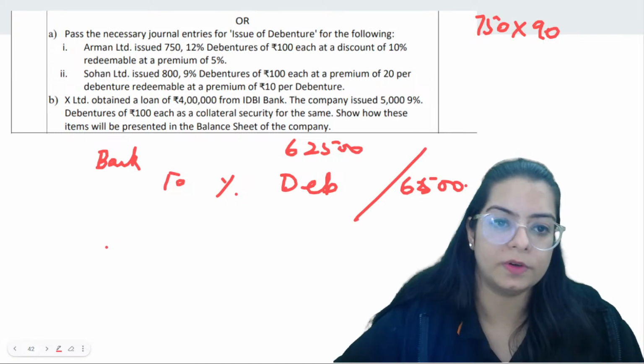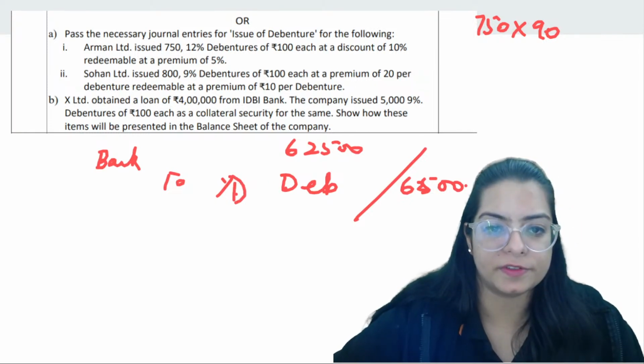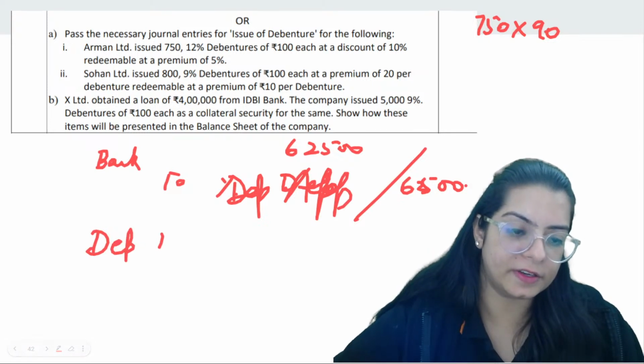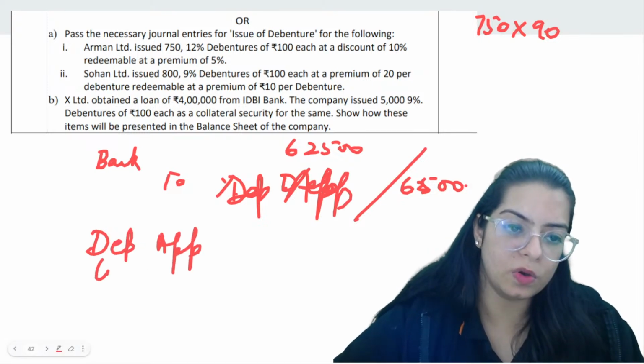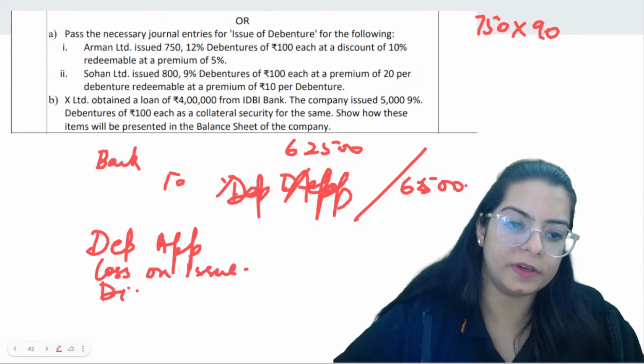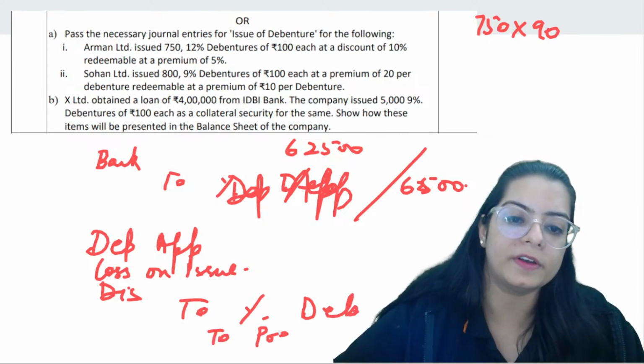So bank to percentage debentures, bank to debenture application. This is right. Debenture application debit. Loss on issue debit, discount debit, to percentage debentures, to premium on redemption.